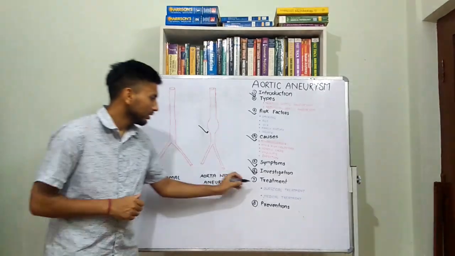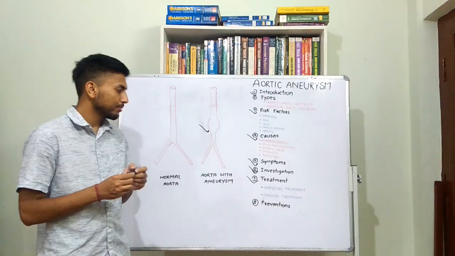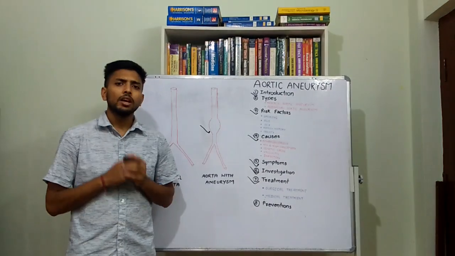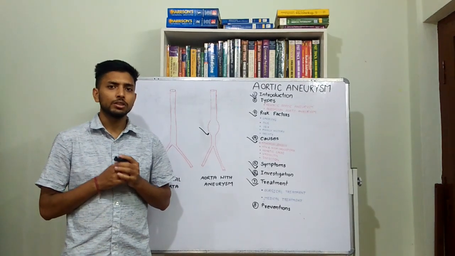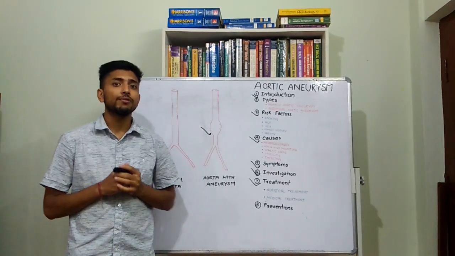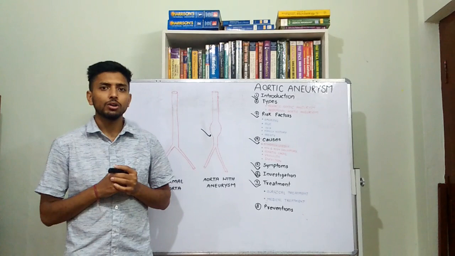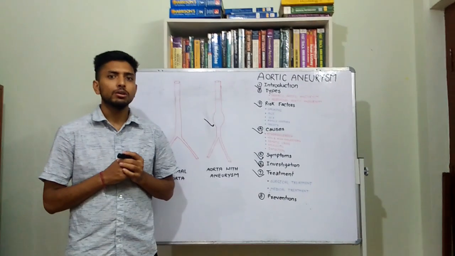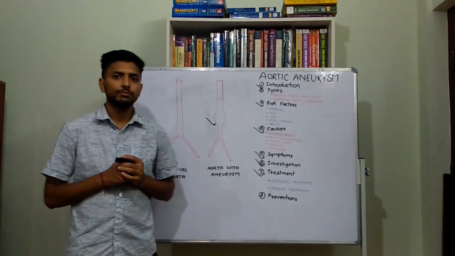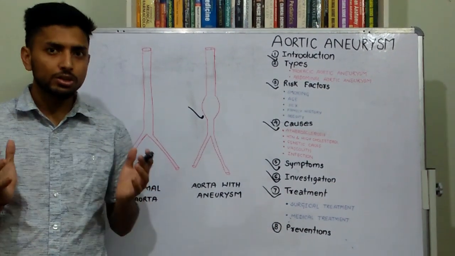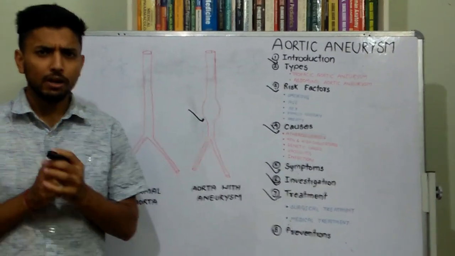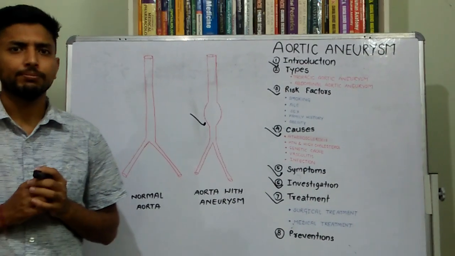Now, let's talk about the treatment part. Symptomatic patients with an aortic aneurysm size greater than 5.5 cm, or cases of ruptured aortic aneurysm, need surgical repair. There are basically two types of surgical repair. One is open surgical repair and the next one is endovascular aneurysm repair.